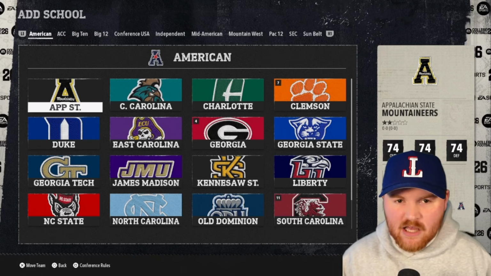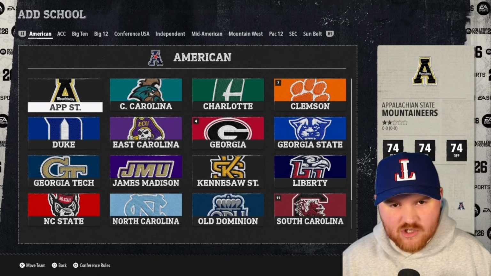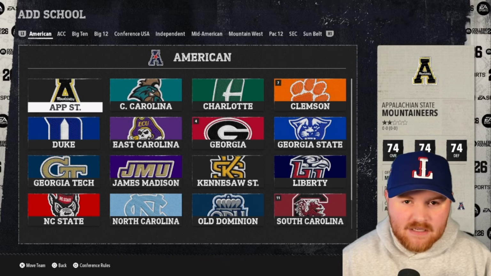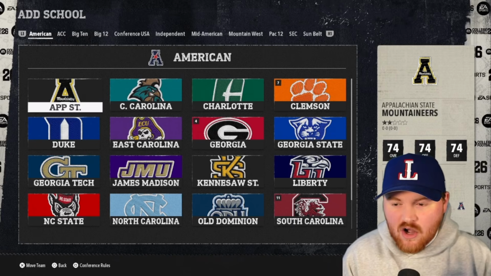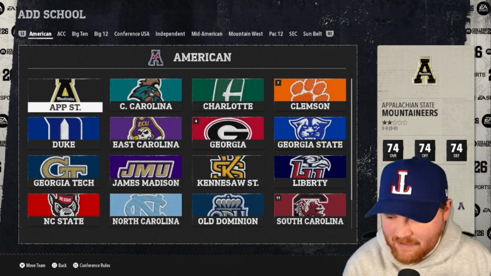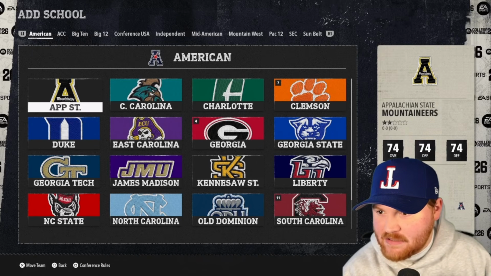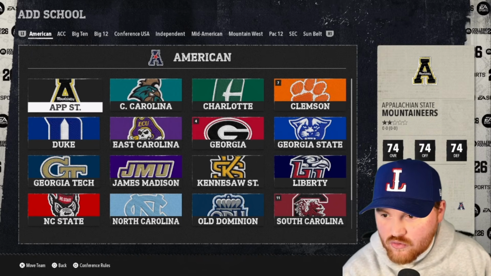So I enlisted the help of ChatGPT, which helped a good bit, but I did have to make some moves around. So this is the conference realignment based on climate. So I'm going to try to line up the climates here for you as I go through this.